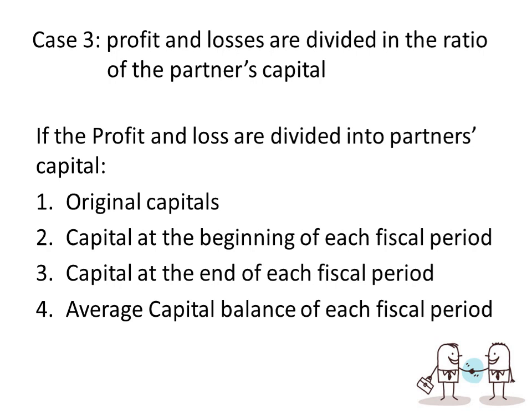Next, capital at the end of each fiscal period, which is the ending capital balance. For our example, Car has 110,000 and Kevin has 205,000. For the average, we will discuss in more detail. For example, Car has two investments: one is 50,000 and then an additional contribution in April of 60,000, while Kevin has 70,000 initial capital, an additional contribution in March of 60,000, and October 31 of 75,000.